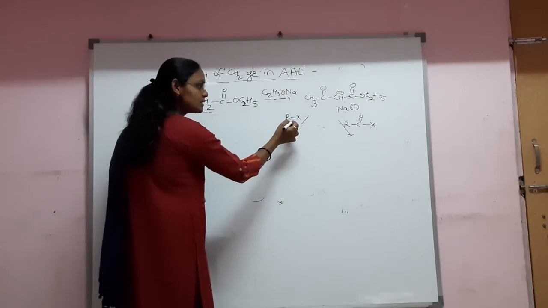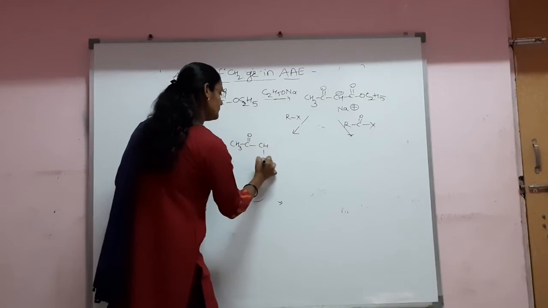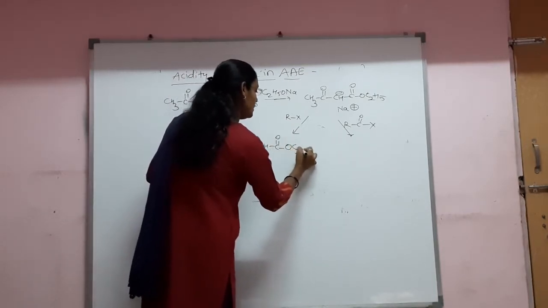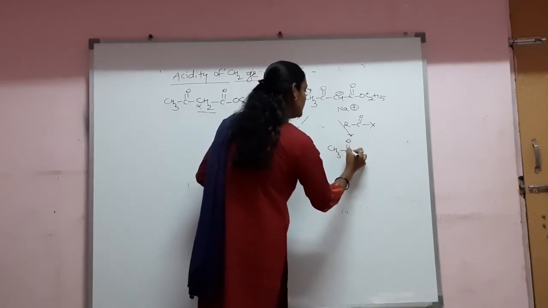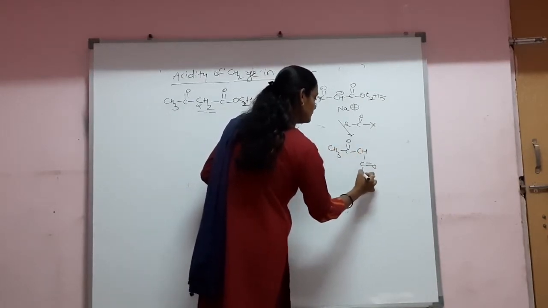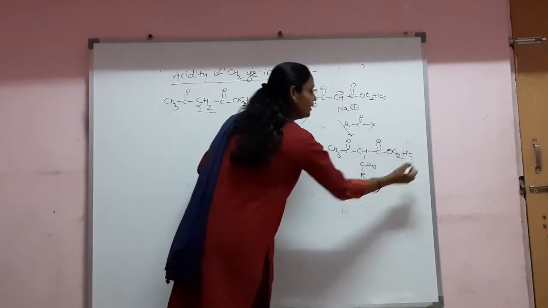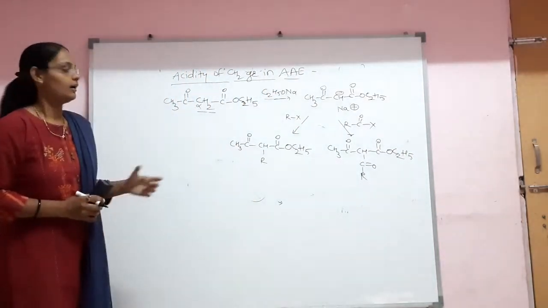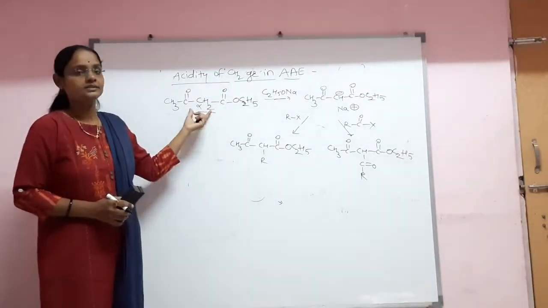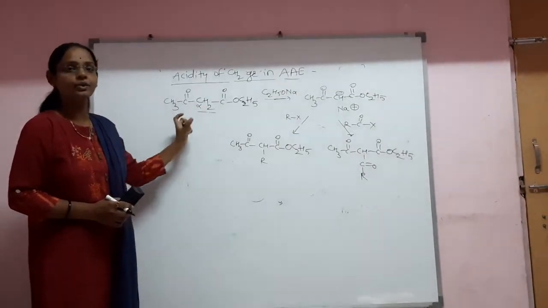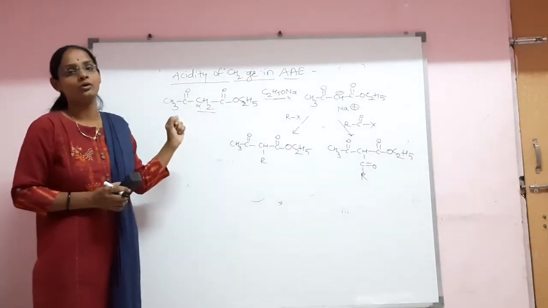If it undergoes the alkylation reaction, we get one product, and when it undergoes the acylation reaction, we get another product. This reaction easily explains how the CH2 group is highly acidic in nature. This is only because it is flanked between two electron withdrawing functional groups, which increase the acidity of these two protons.